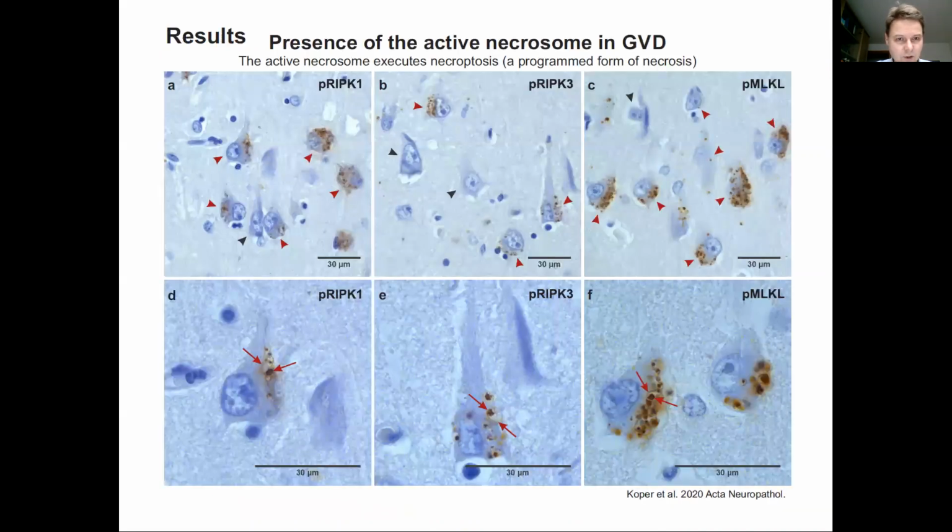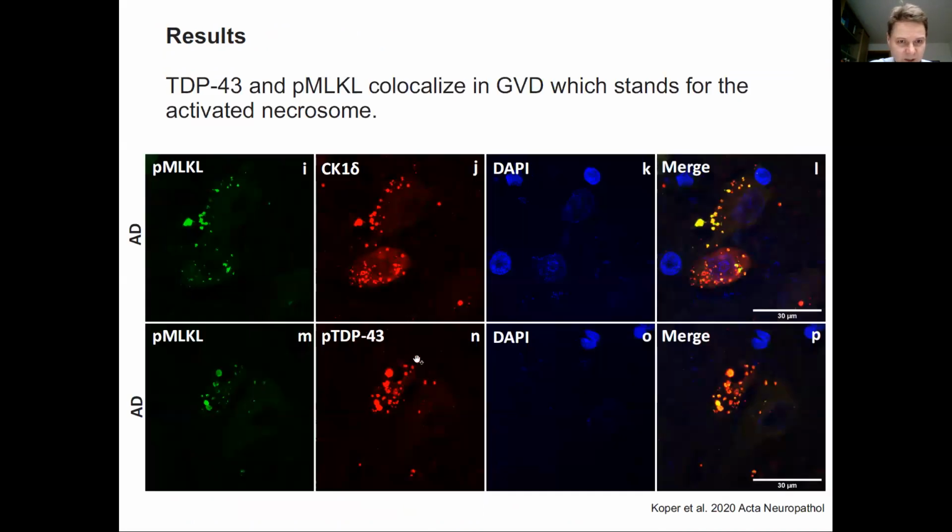Our results confirm what we have shown before, that the entire necrosome complex can be seen in neurons affected by granulovacuolar degeneration: phospho-RIPK1, phospho-RIPK3, and phospho-MLKL. And phospho-MLKL co-localizes very well with the pattern that is seen for the classical GVD marker, casein kinase 1 delta.